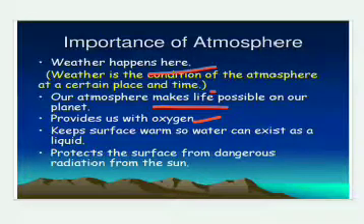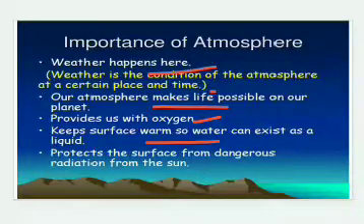One more important thing is that atmosphere keeps the surface warm, and in simple words we can say that atmosphere maintains temperature balance, and this temperature balance of the atmosphere is maintained because of the greenhouse effect. And in the greenhouse effect, the role of greenhouse gases is important.